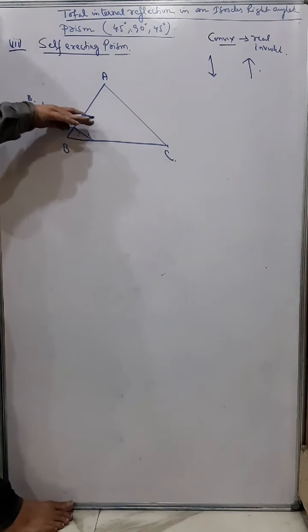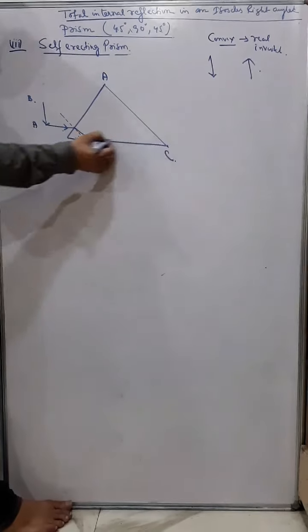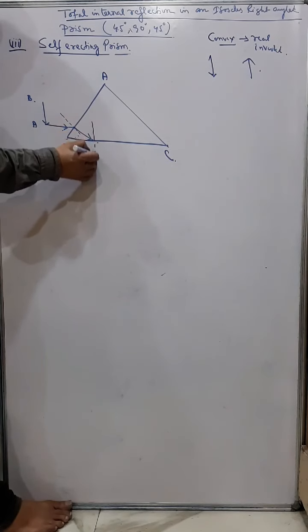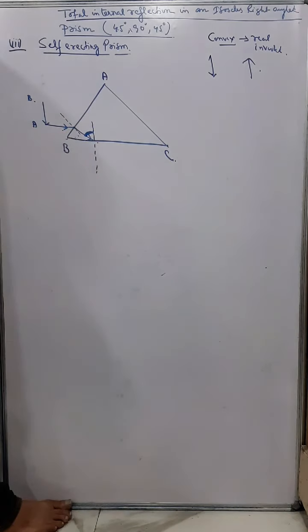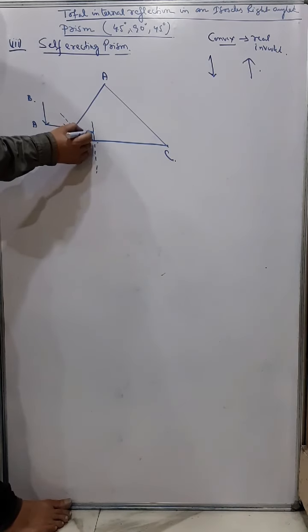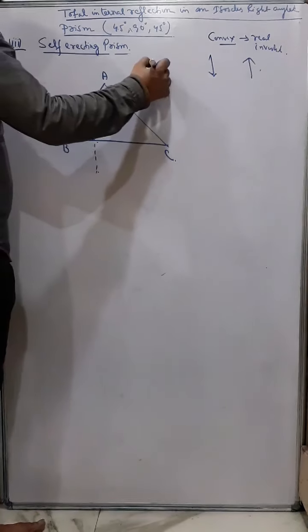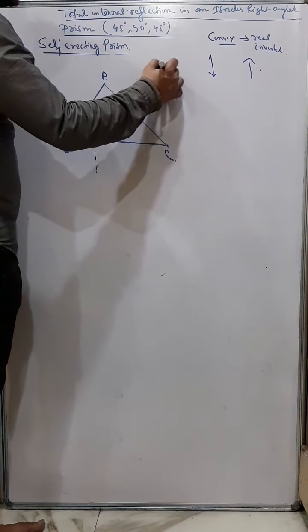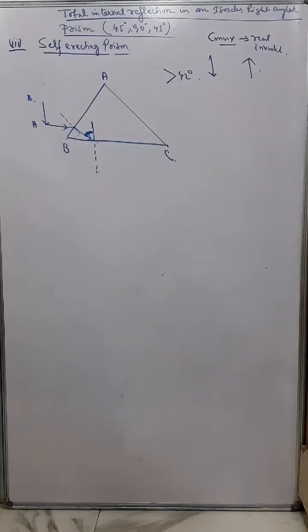Now since it is bending towards the normal inward, when it falls on the other surface it forms a large angle of incidence. This large angle of incidence is actually greater than 42 degrees, which is the critical angle of glass.